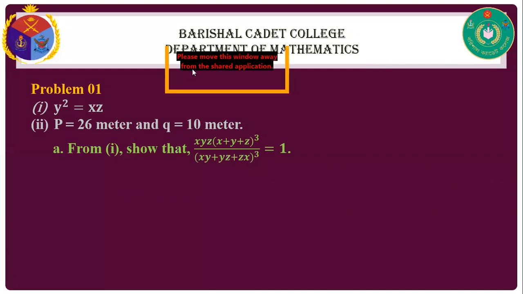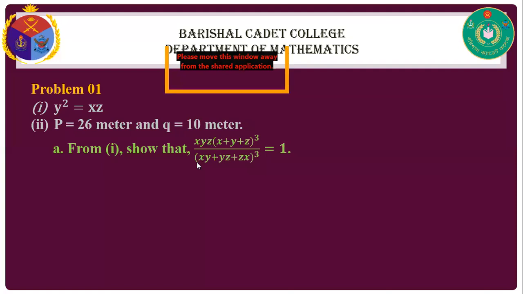So that is continued proportion, or this question may arise in this way, that x, y, and z are in continued proportion, or likewise that y squared equals xz. And now, from 1, show that